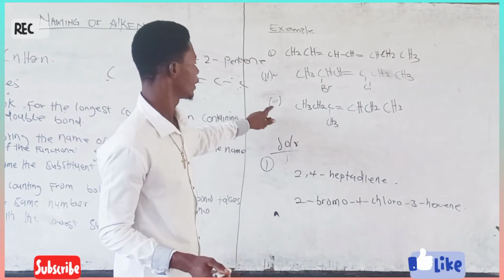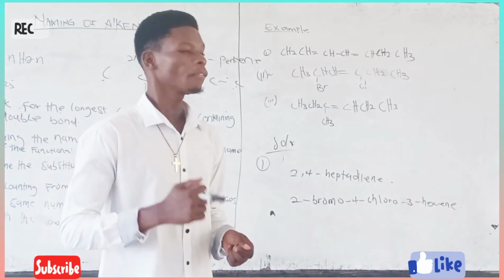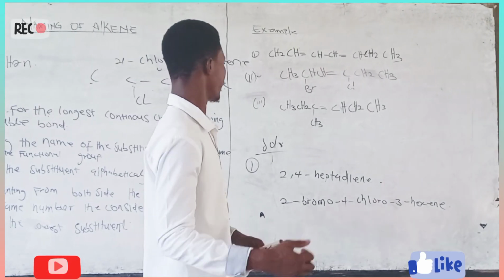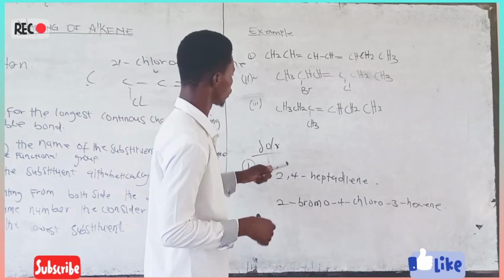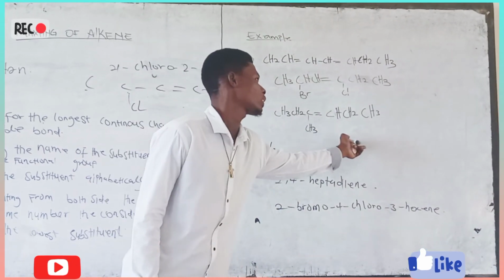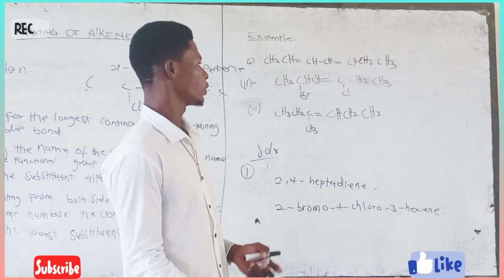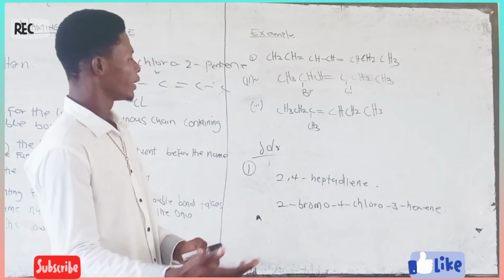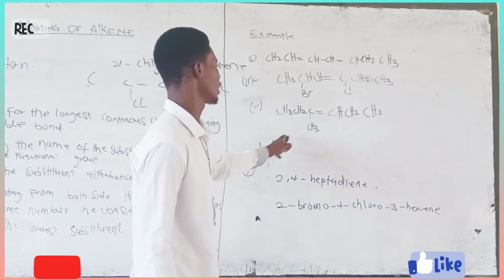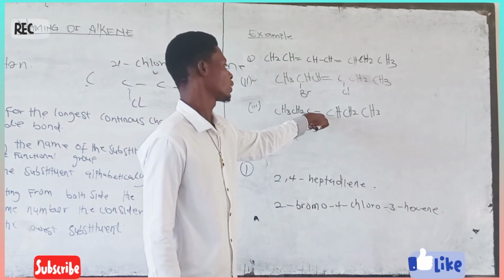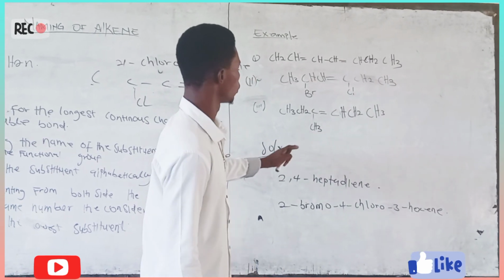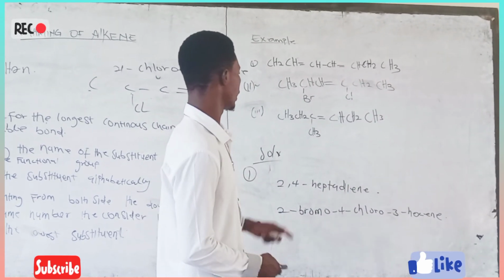And then let's consider the last one. You can find small examples after you have seen this and then try your hands on it so that you perfect yourself on this topic. So let's consider this one. This is also a simple one. So you just have to count and take the least number for the functional group. It's also on the third carbon for this side and the third carbon for this side. So you just consider the substituents.